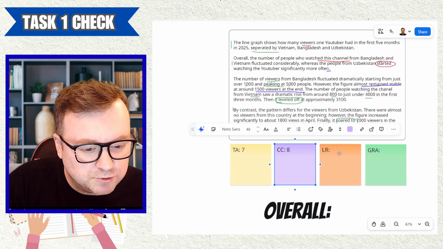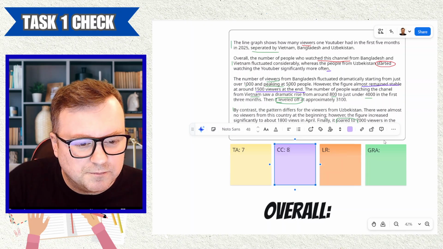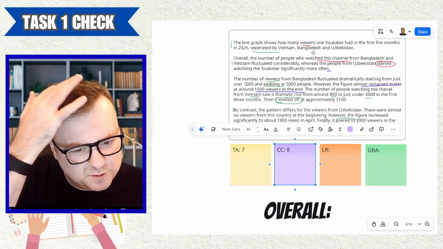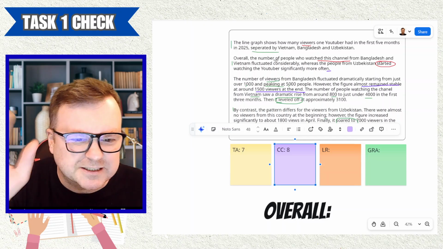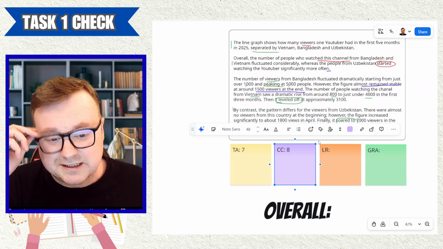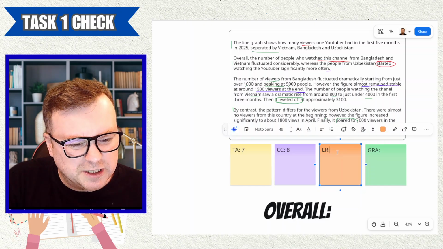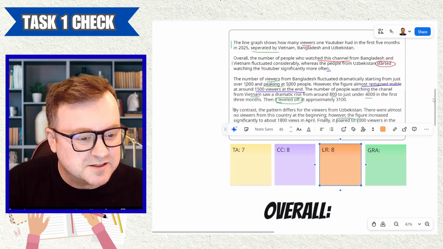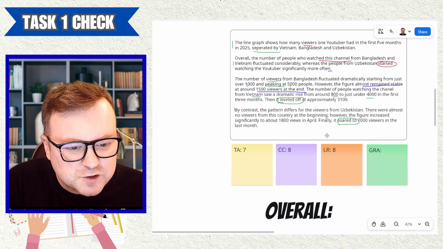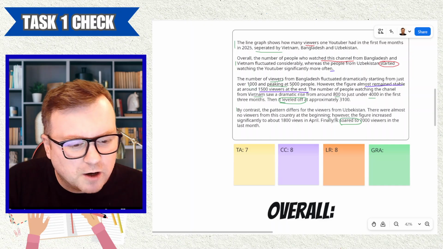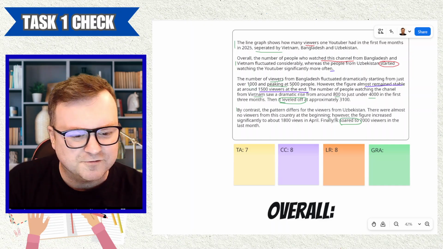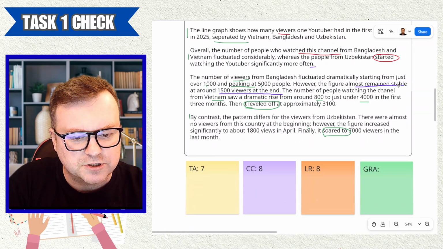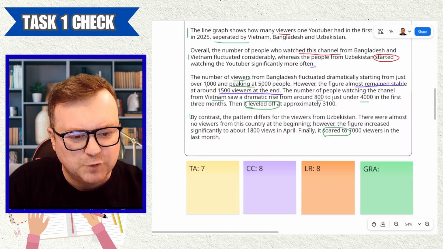Lexical resource is really good. I am just a little bit worried about that views versus viewers, and separated by, that's a kind of vocab mistake that I wouldn't really expect from the highest of users, but I do definitely think there's enough in there for an 8. Leveled off, soared, a dramatic rise, nice mix of verbs and nouns to talk about these increases and decreases and so on. So yeah, really, really good.